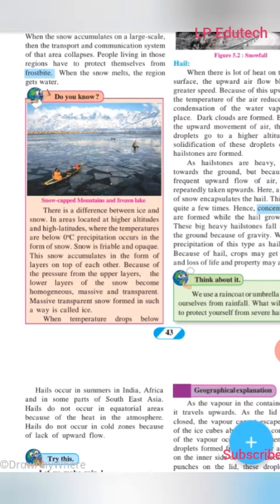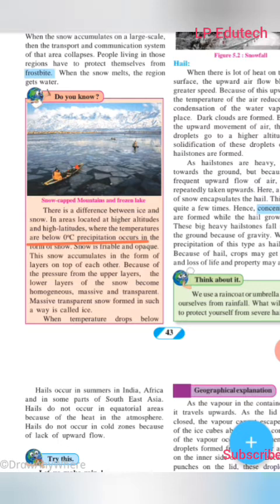Snow-capped mountain and frozen lake. Now look at here. There is a difference between ice and snow. In areas located at higher altitude and high latitude, where the temperature is below 0 degrees Celsius, precipitation occurs in the form of snow. So at the higher latitude and higher altitude, due to the decrease of the temperature, it goes below 0 degrees Celsius, and the precipitation occurs in the form of snow.